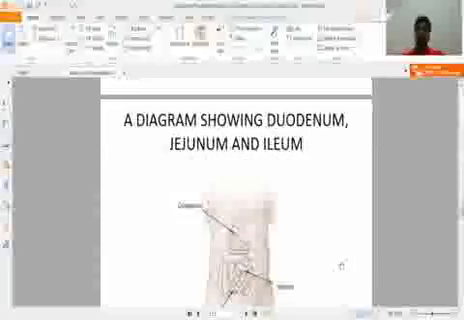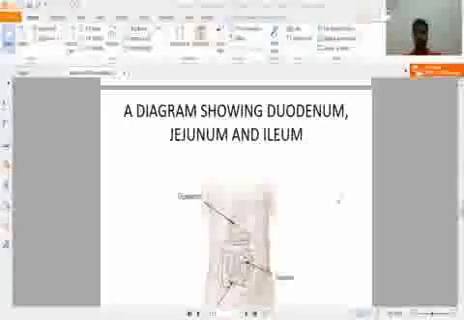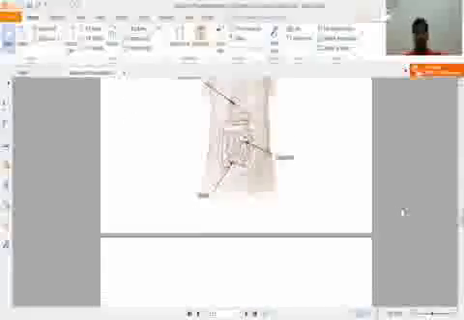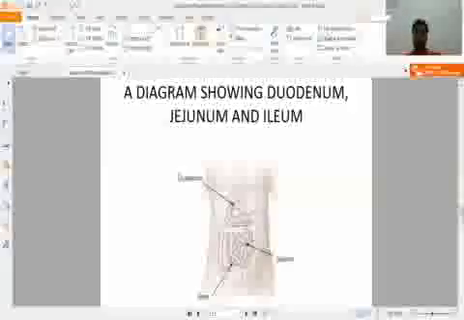A diagram showing duodenum, jejunum, and ileum. This diagram is showing the parts of the small intestine.